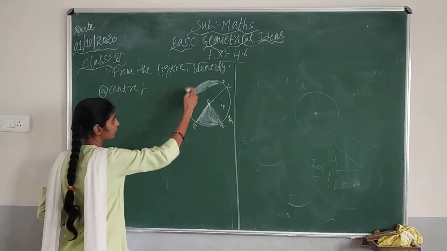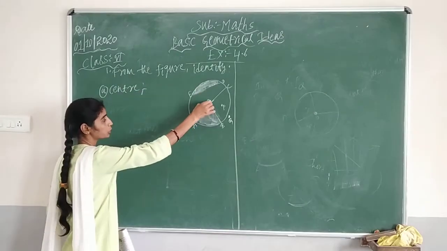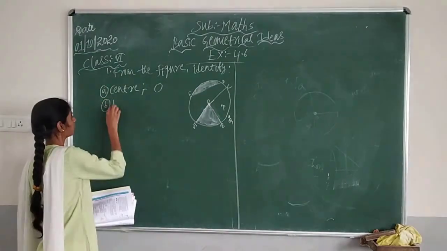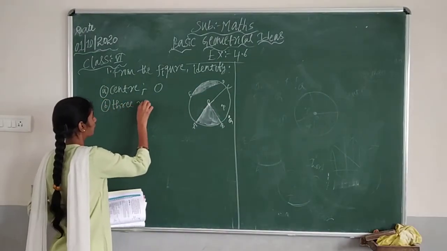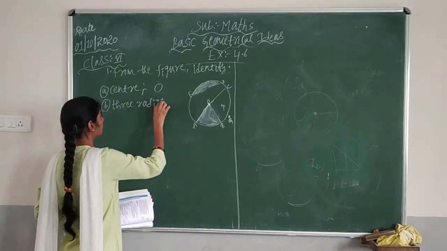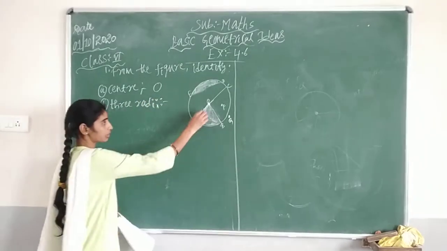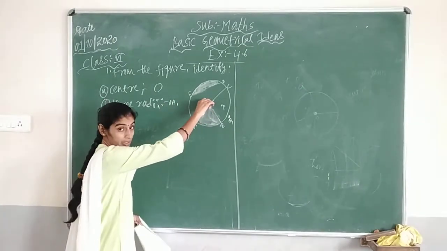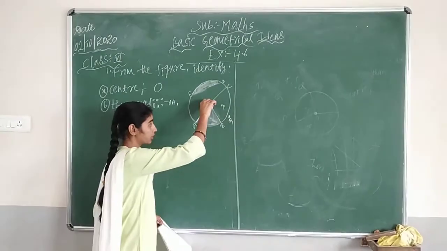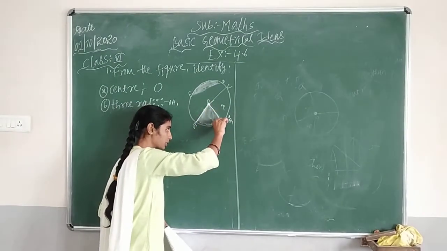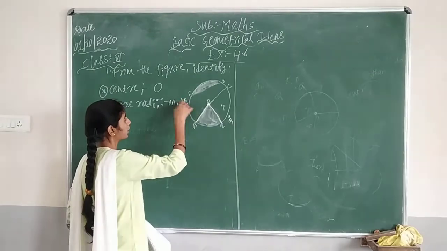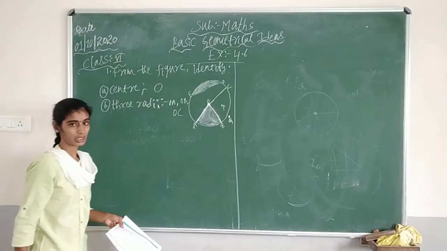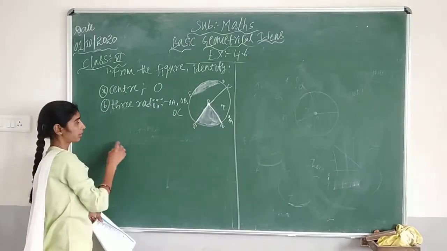So in that first question, part A, you have to identify the center. So from this figure, which is the center? Yes, you all know, point O. So O is the center of the circle. Then next, B, 3 radii. So 3 radii. Which are the radii, children? So from O to A, this line is 1 radius. From the center, we have to draw the radius always from the center. So from the center, OB is 1 radius. Then from the center O to C. So this is 1 radius. So total it has 3 radii.